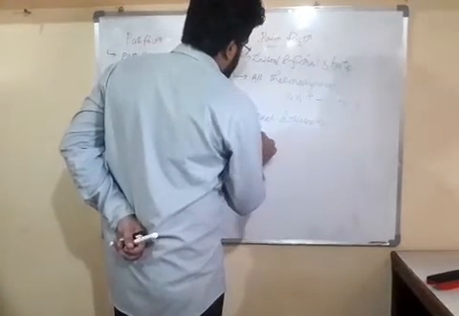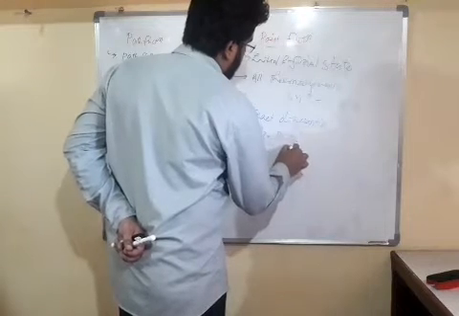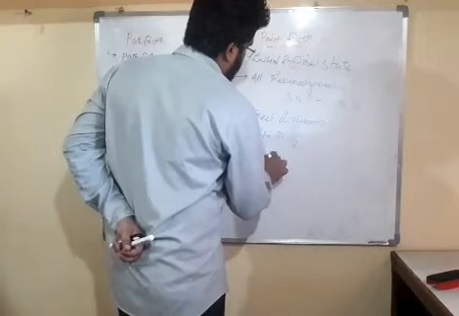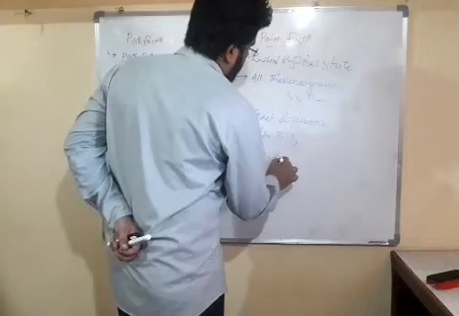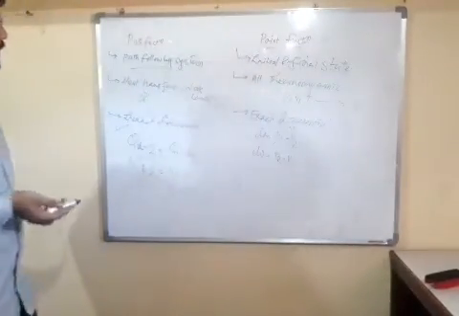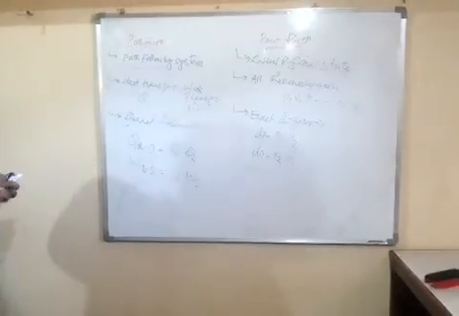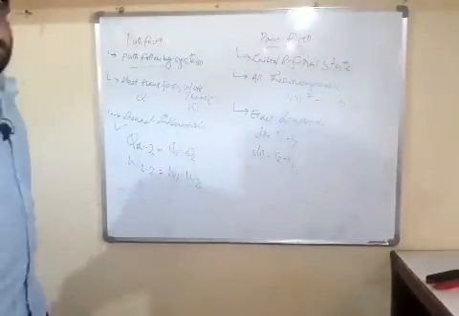We can write dP is equal to P1 minus P2 or dV is equal to V2 minus V1. We can easily differentiate it, and this cannot be easily differentiated, so it is said to be an inexact differential. Now friends, this is all about path function and point function.